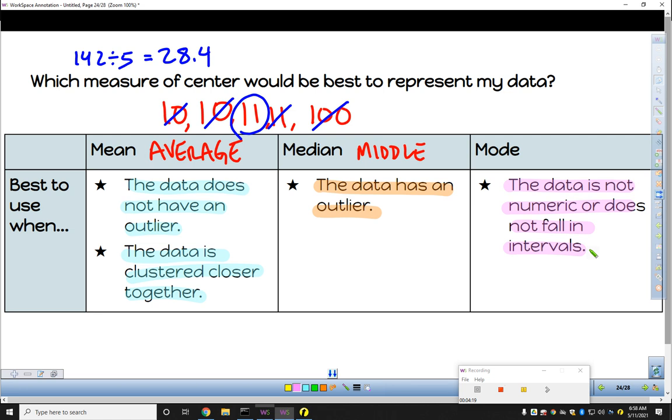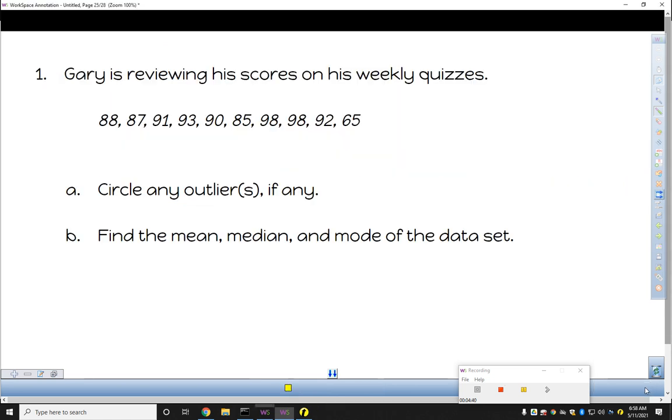If any of these 3 things isn't really sitting right with you right now, feel free to come and ask me some questions, but we're going to look at some examples in the next slides. So Gary is reviewing his scores on his weekly quizzes. Here are the last several weeks. We're going to circle any outliers, if there happen to be any. Then we're going to find the mean, median, and mode of the data set. We have done almost all of these things before, so feel free to pause the video and try it on your own.